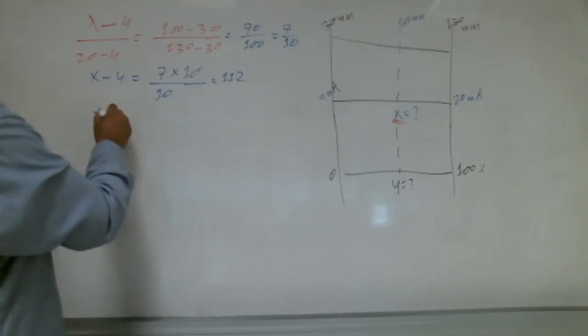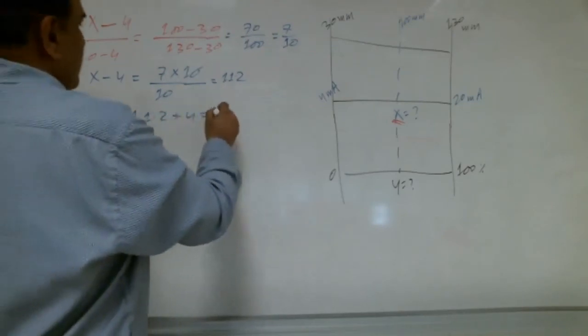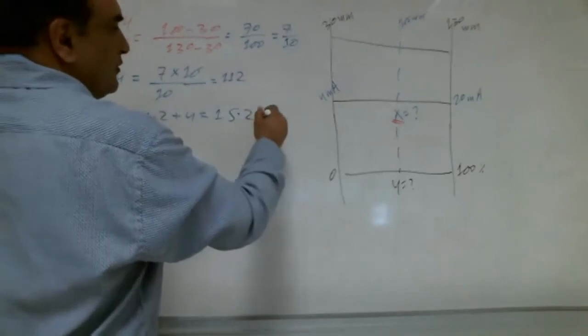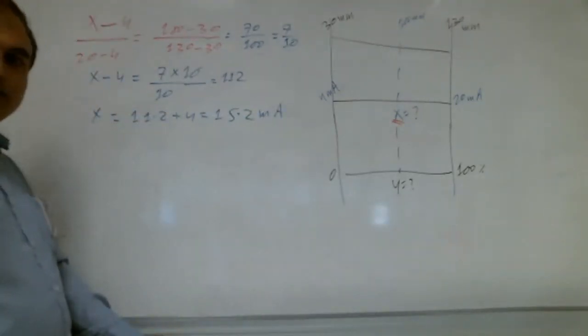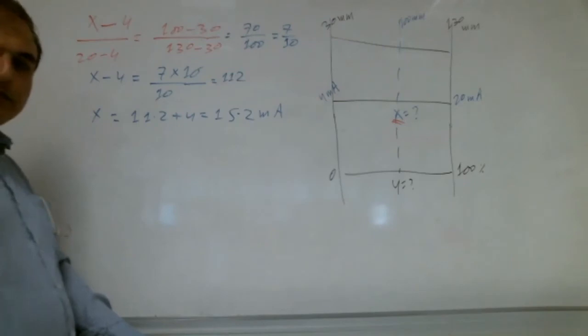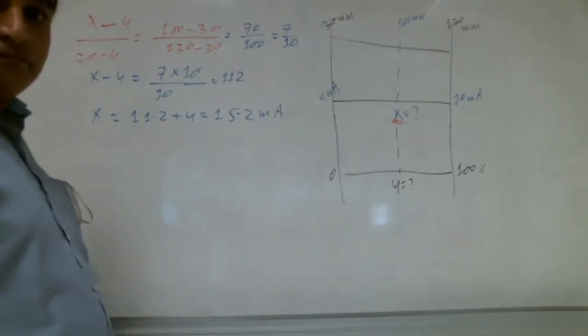So x is how much? 11.2 plus 4 is 15.2 milliampere. Is it correct up to here? Yes.